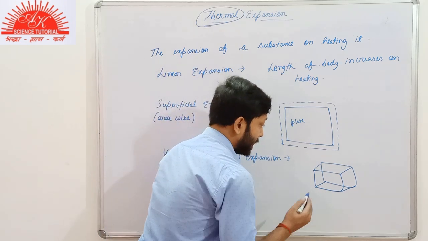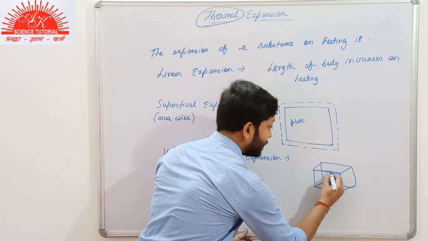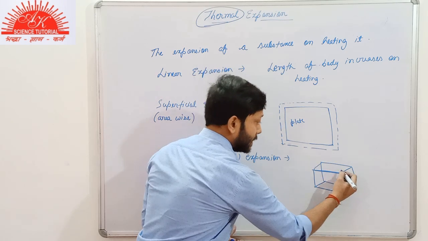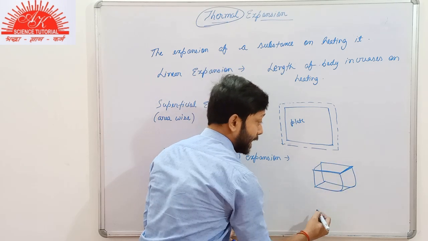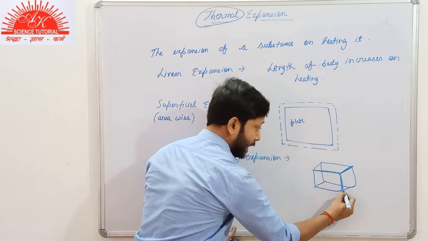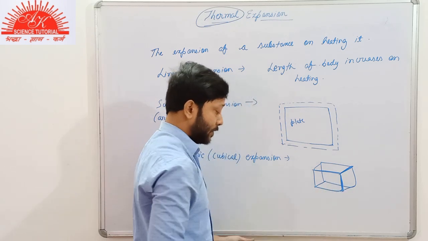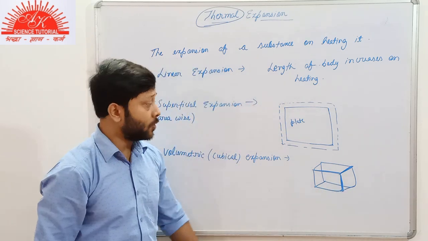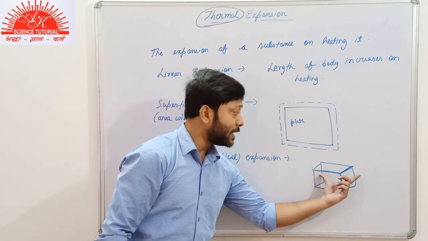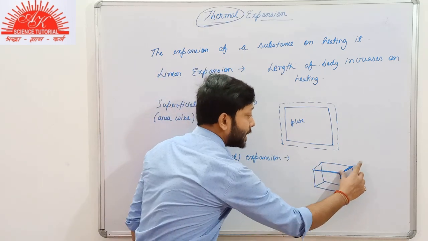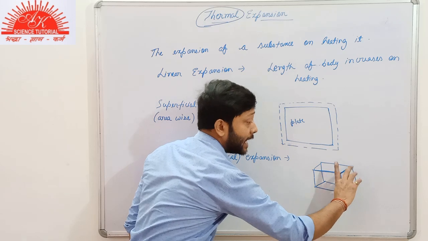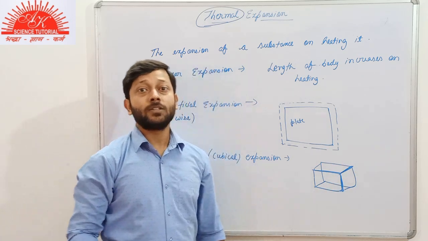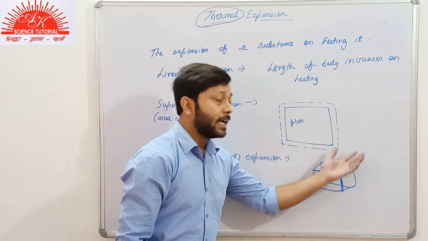The length will also increase, the breadth will also increase, and obviously the height will also increase. So in this case, what do we conclude? There is lengthwise expansion, there is breadthwise expansion, and there is height-wise expansion. The three dimensions are expanding.